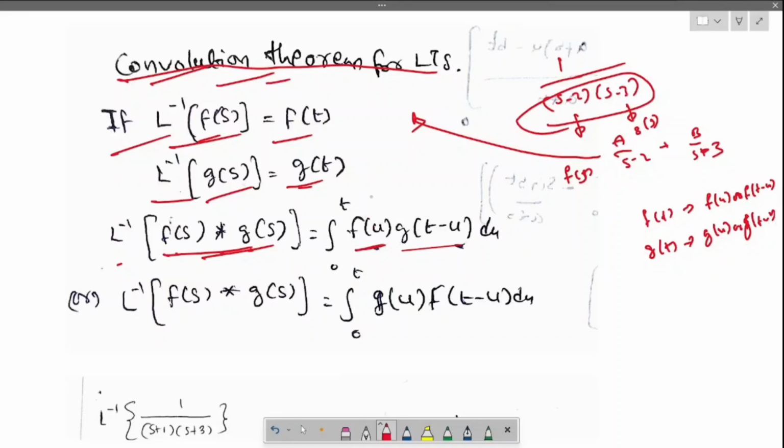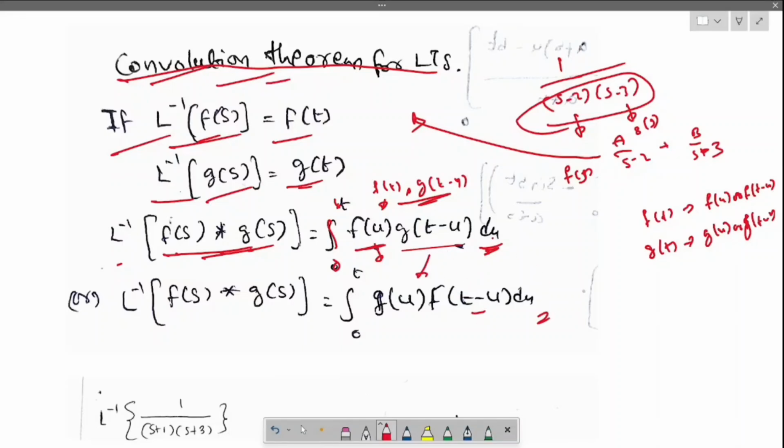Why? Because this is the convolution theorem, you need to apply the theorem. The integral from 0 to t of f of u times g of t minus u du, or you can use t minus u in one and u in the other.